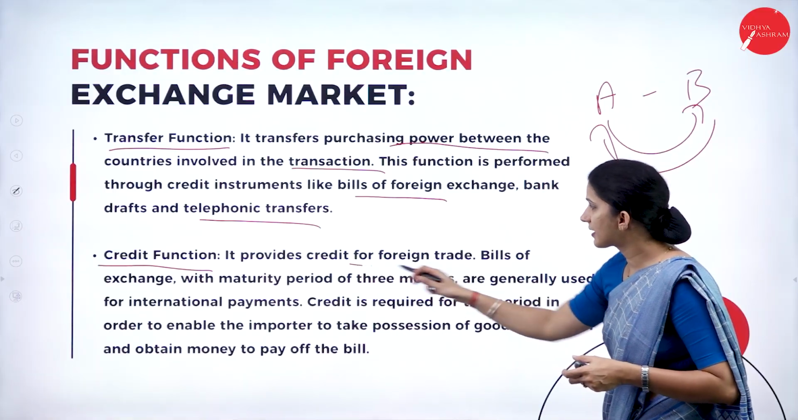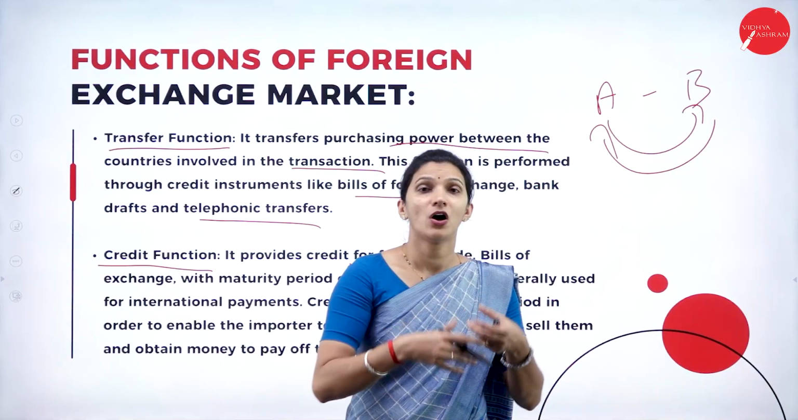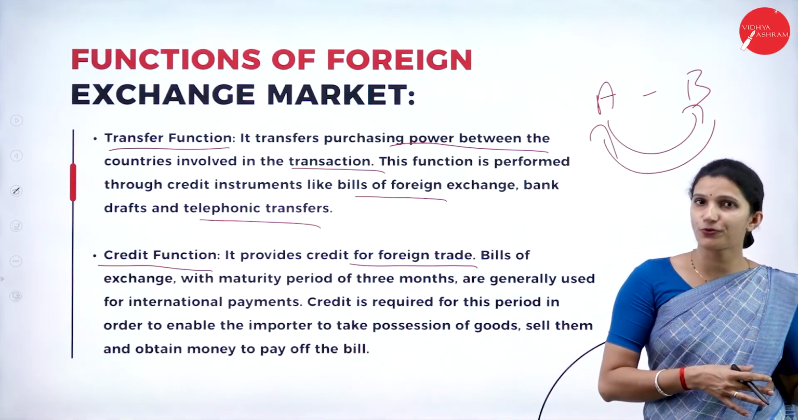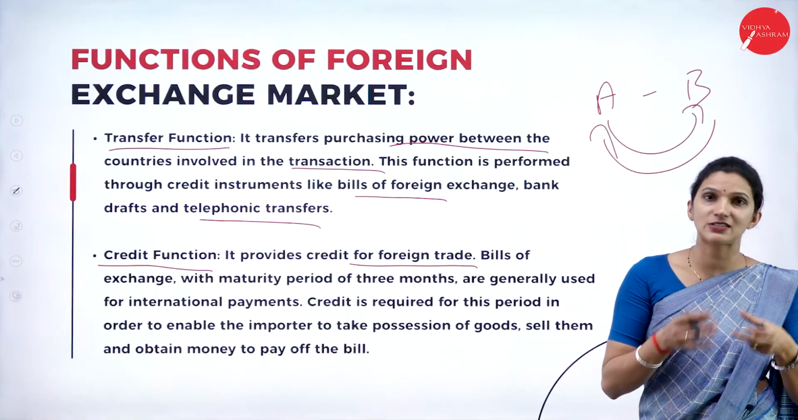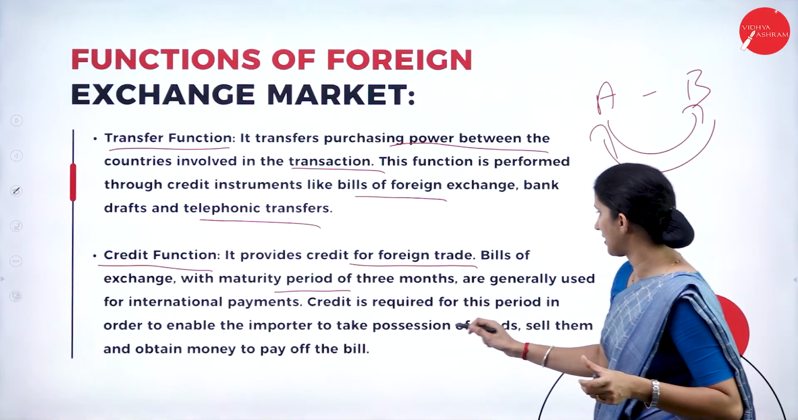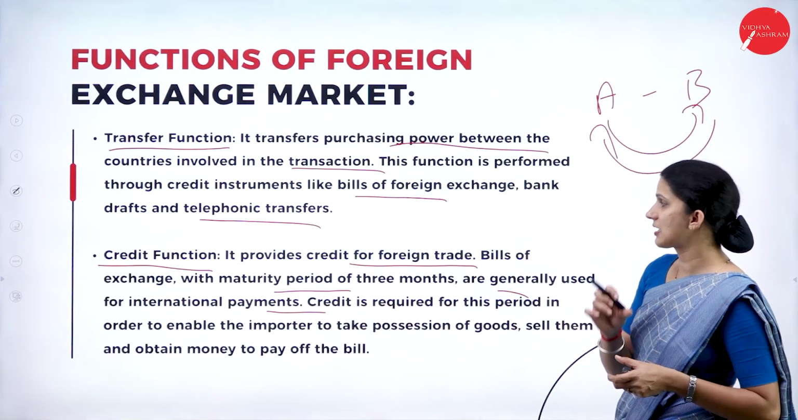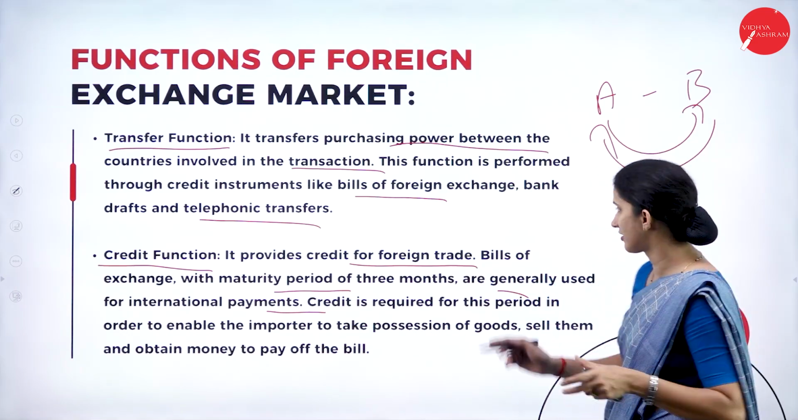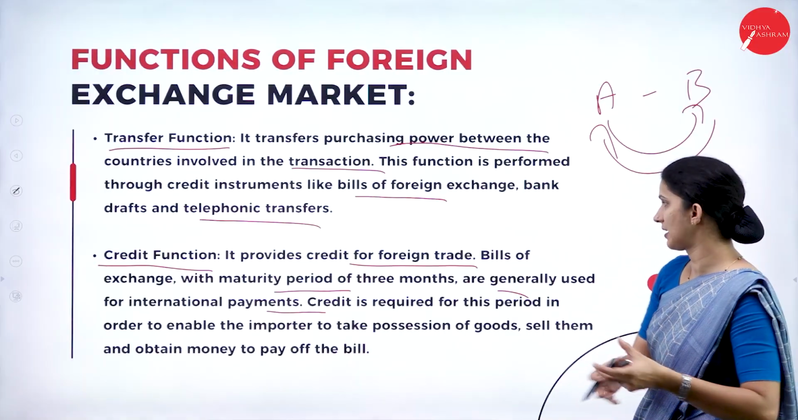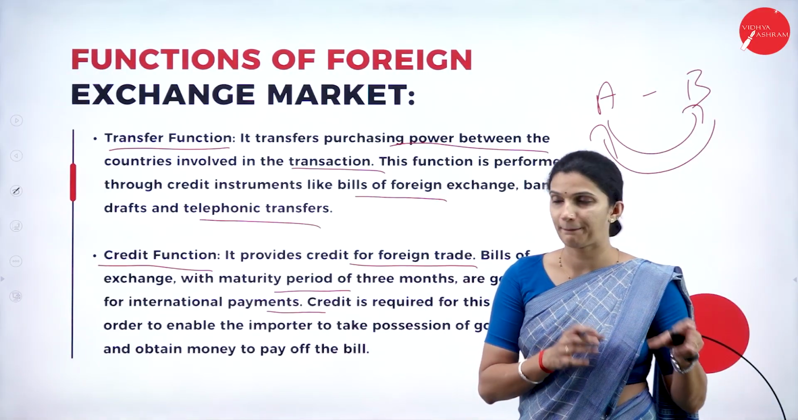So it provides a credit for the foreign trade. If any businessman or manufacturer enters into the global market and needs any credit, he can approach the forex market for that currency or forex reserve. Bills of exchange with a maturity period of 3 months are generally used for international payment. So one important document used in international trade is the bill of exchange, which usually has a maturity period of 3 months.